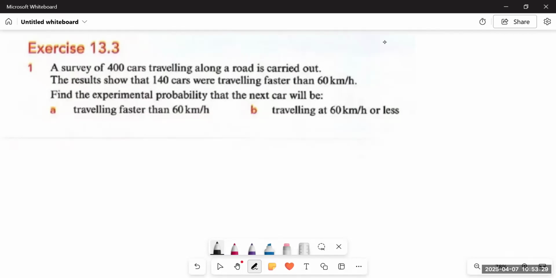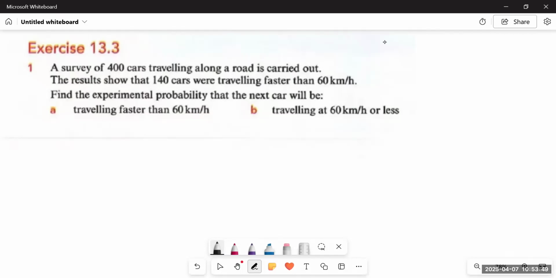Okay, so starting with question number 1 of exercise 13.3, let's see what is there. It says a survey, an experiment, of 400 cars traveling along a road has been carried out. So it's an experimental probability that we are going to get out of it.